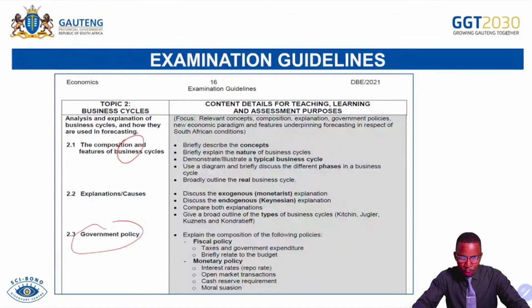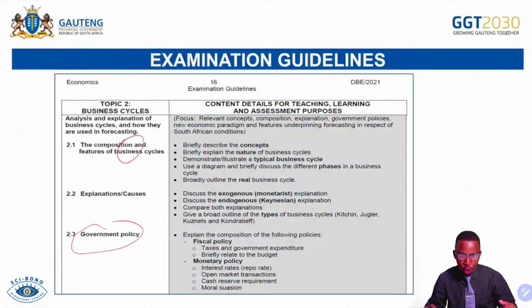So that's when we'll be talking, under monetary policy, about the repo rate or repurchase rate, which is regarded as the interest rate that is charged by the Reserve Bank to commercial banks on their borrowings. Then also open market transactions, which are concerned with the sale or purchase of government bonds or financial securities or shares or paper assets, a transaction that occurs between the South African Reserve Bank and the commercial banks.